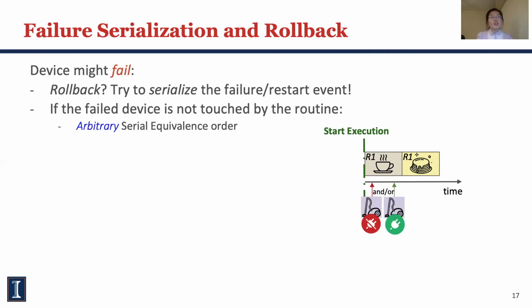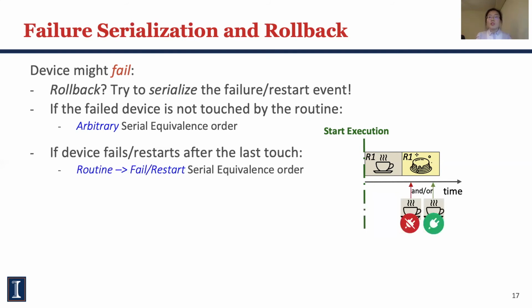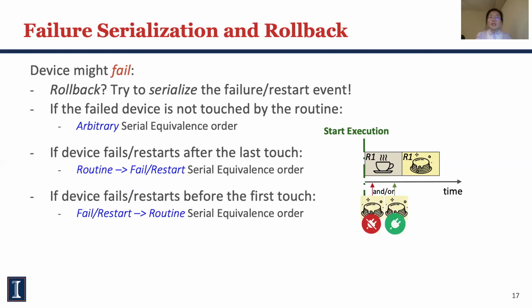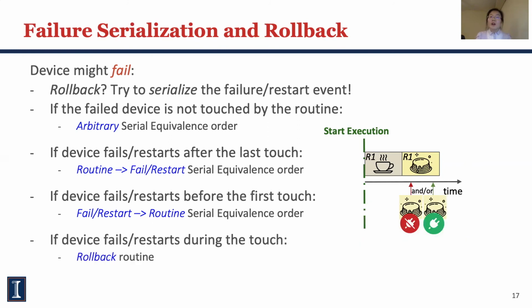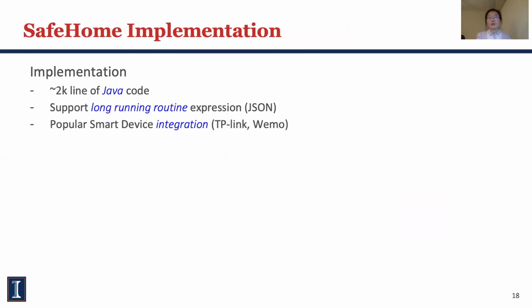If the routine does not touch the failed device, we can serialize it in arbitrary order. If the routine has finished with the device and the failure happens afterwards, this is equivalent to serializing the routine before the failure. Similarly, if the device fails or recovers before the routine touches it for the first time, we can serialize the routine after the failure or restart. If the device fails when the routine is touching it, we have to fail the routine itself.